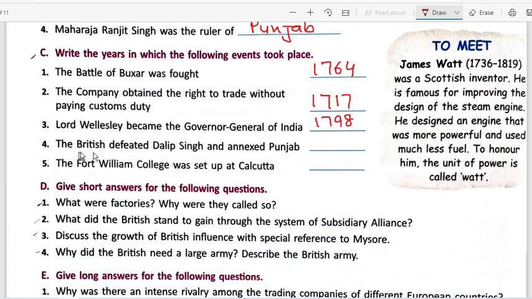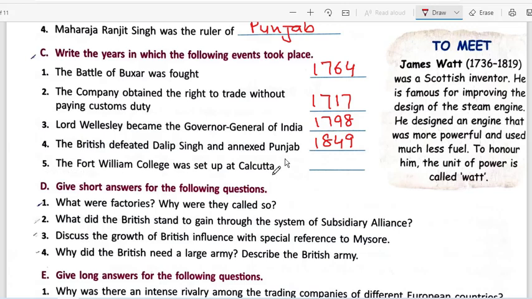Now the next question says the British defeated Dalip Singh and annexed Punjab in the year 1849. So you have to remember this one. With this, the annexation process of the Britishers of the whole of India was completed after 1849. North India, that is part of Punjab, was the last to come under the garb of the Britishers.